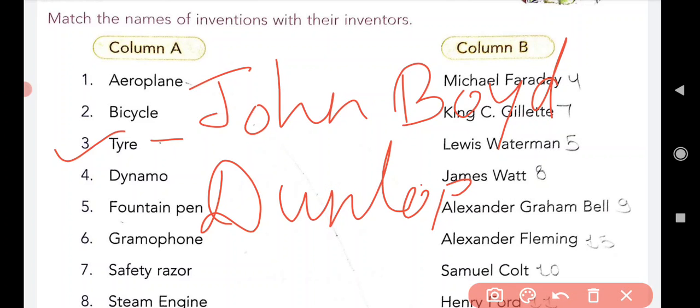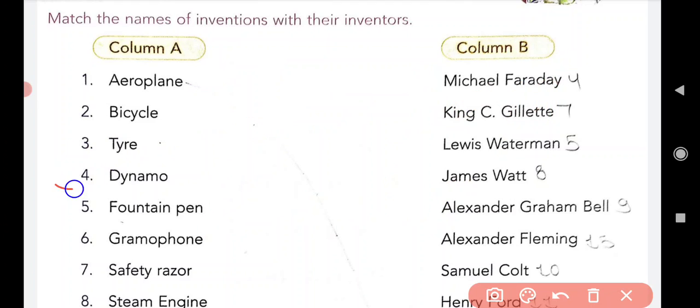Okay, John Boyd Dunlop invented the tire.